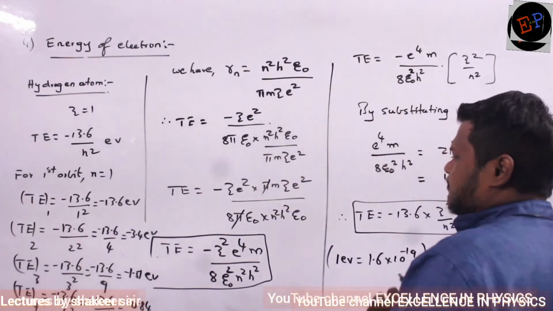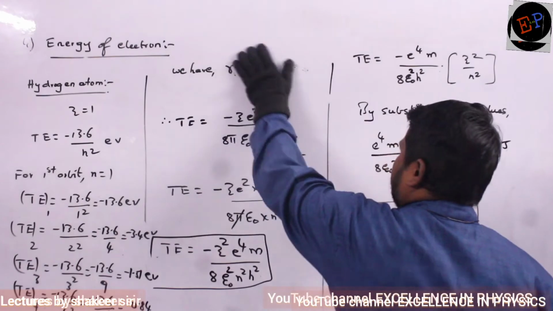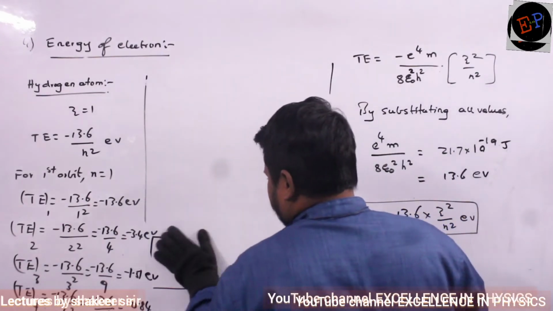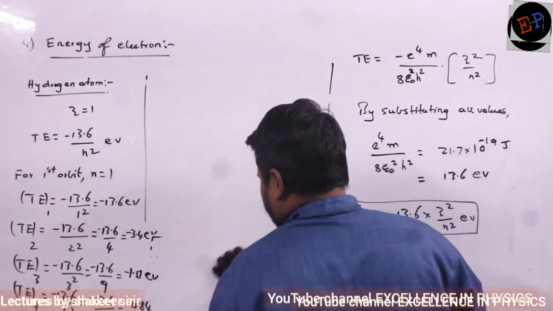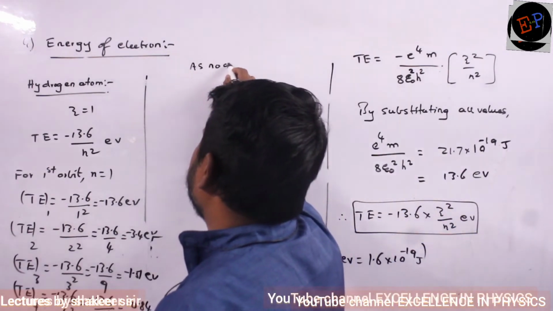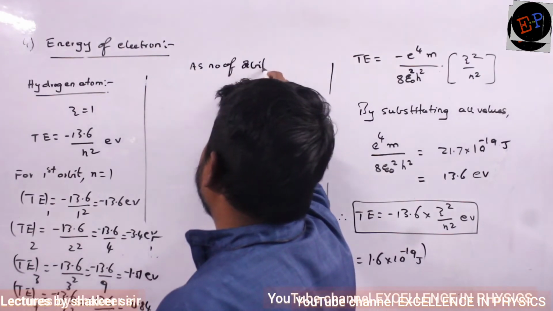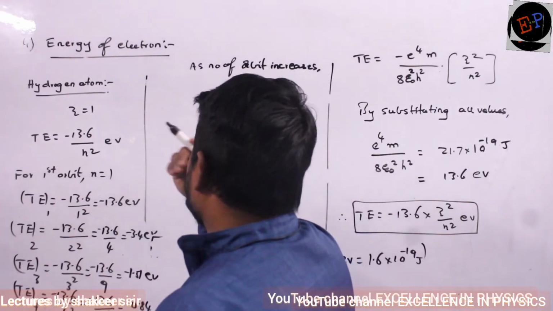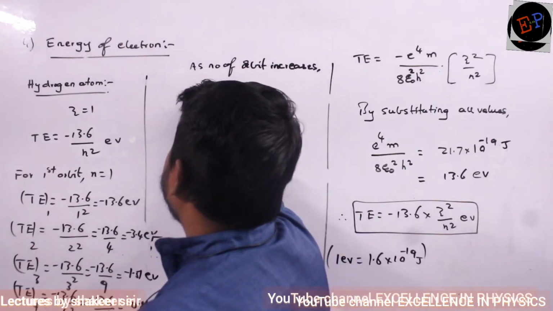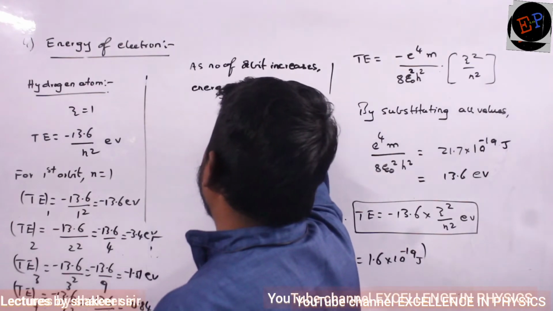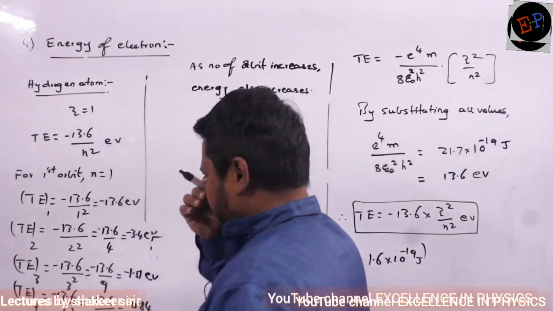So make a note up to here. Therefore I write that, as number of orbit increases, energy also increases.